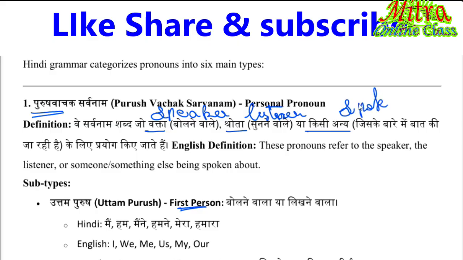The speaker is the first person, the listener is the second person, the one spoken about is the third person. So the pronouns refer to the speaker, the listener, or someone else. This is पुरुषवाचक सर्वनाम, personal pronouns.